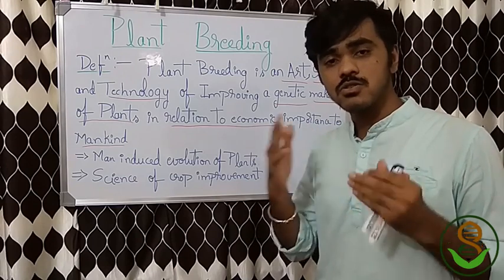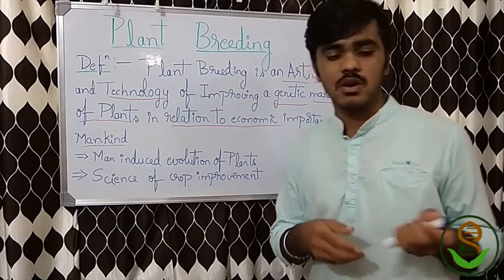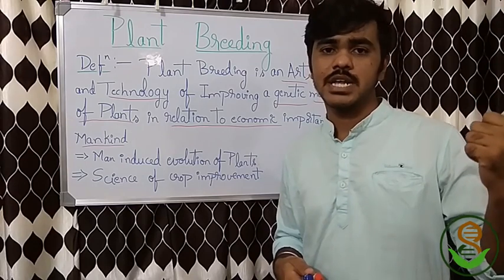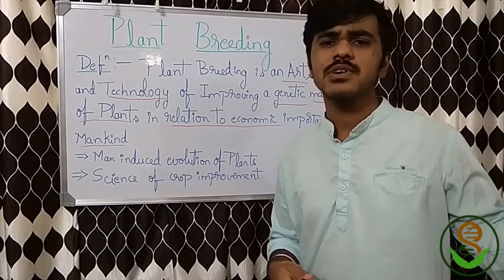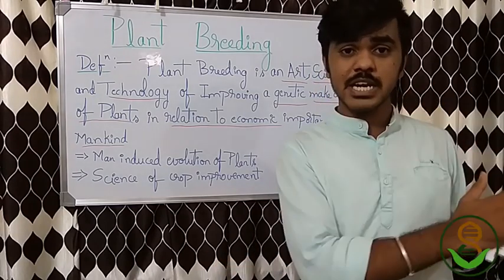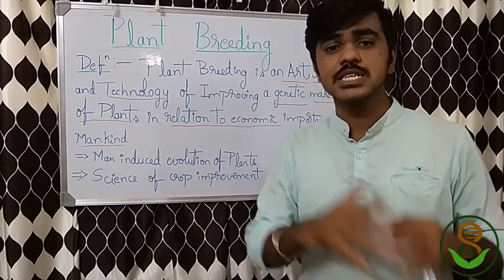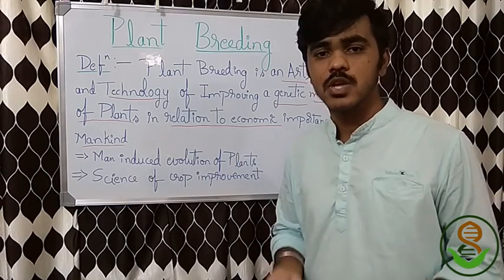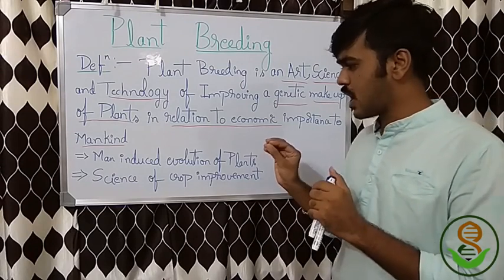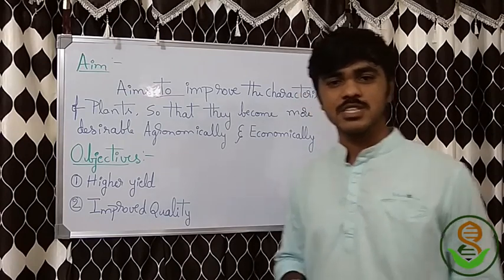Thus evolution also takes place, because in rice and wheat, before the green revolution there were tall varieties, but now we have dwarf varieties. From the green revolution to now we are still more advanced, meaning the genetic quality of the plant is still more improved. So it's very simple to understand that it is a man-induced evolution of plants. Okay friends, now we have the definition of plant breeding.